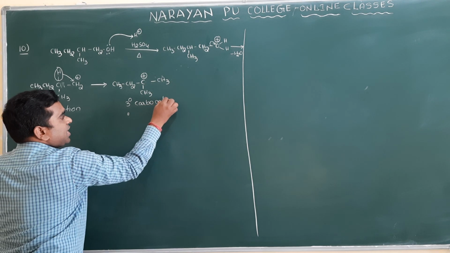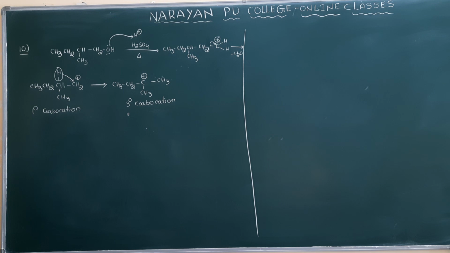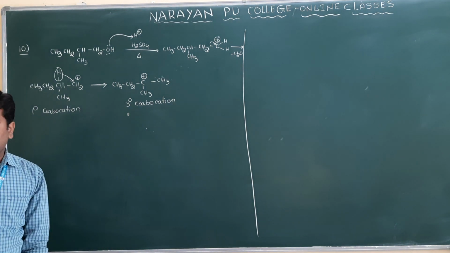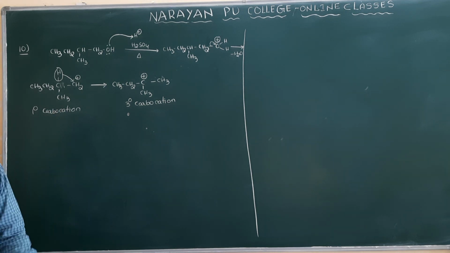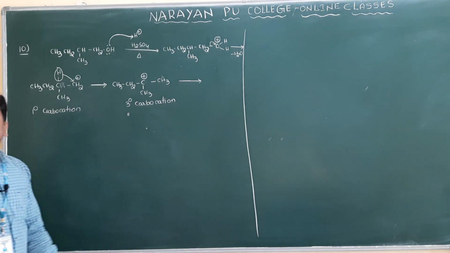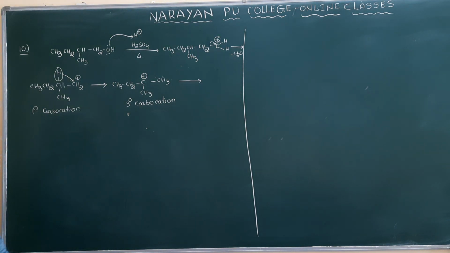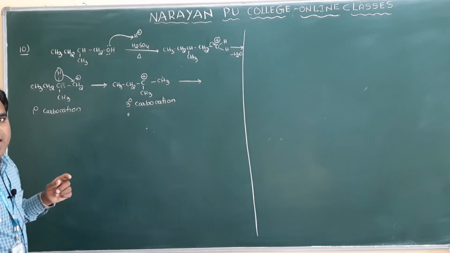This is a which carbocation, ma? Tertiary carbocation. You already know that tertiary carbocation is more stable compared to which one, ma, here? Primary carbocation. Then you know here heating they have given means which reaction should take place? Elimination. Elimination means you know that hydrogen should be removed from which position?